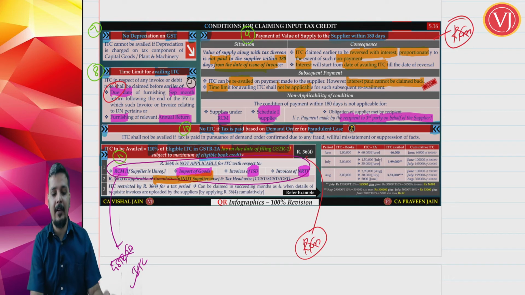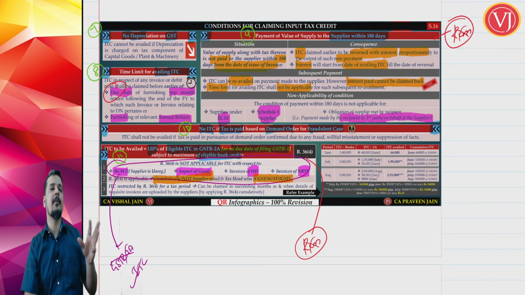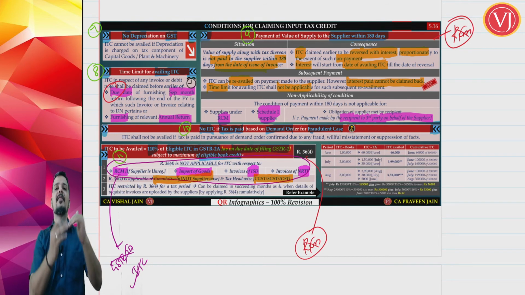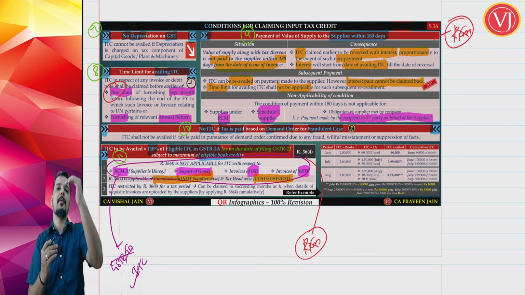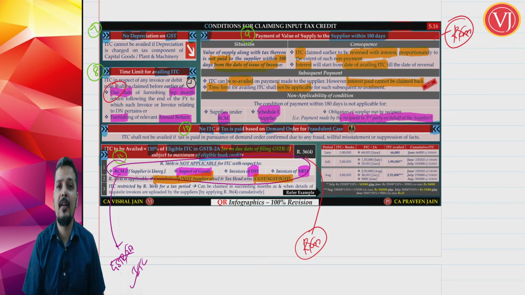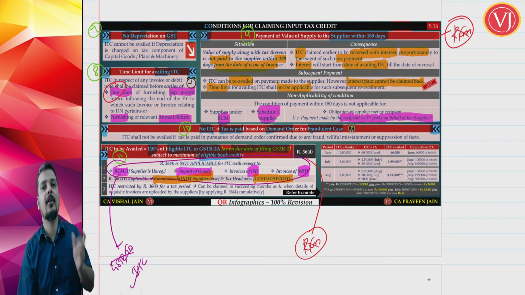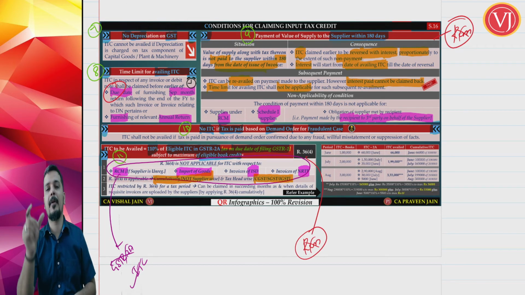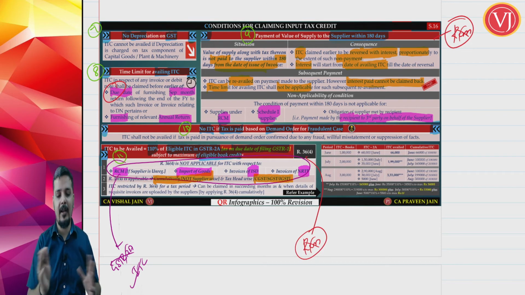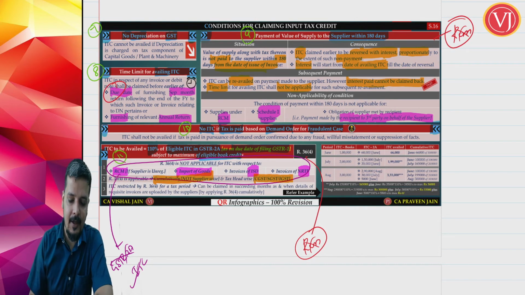I have to do it separately for CGST, separately for SGST, separately for IGST. So extra 110% of CGST and SGST cannot be set off against IGST. It need not be done supplier wise. I can see all the eligible cases together and then apply 110%, but it should be done tax wise. If I get something excess in CGST and SGST, I cannot use it for IGST shortage, or vice versa.